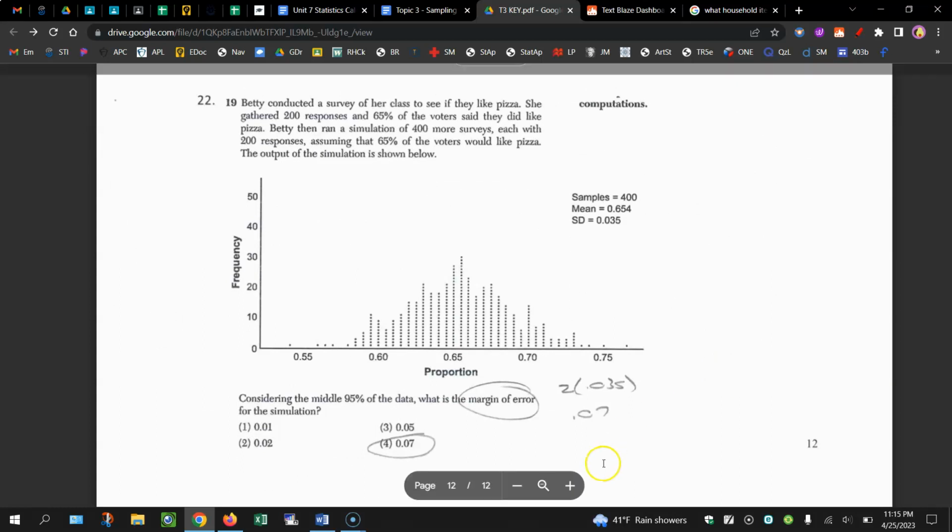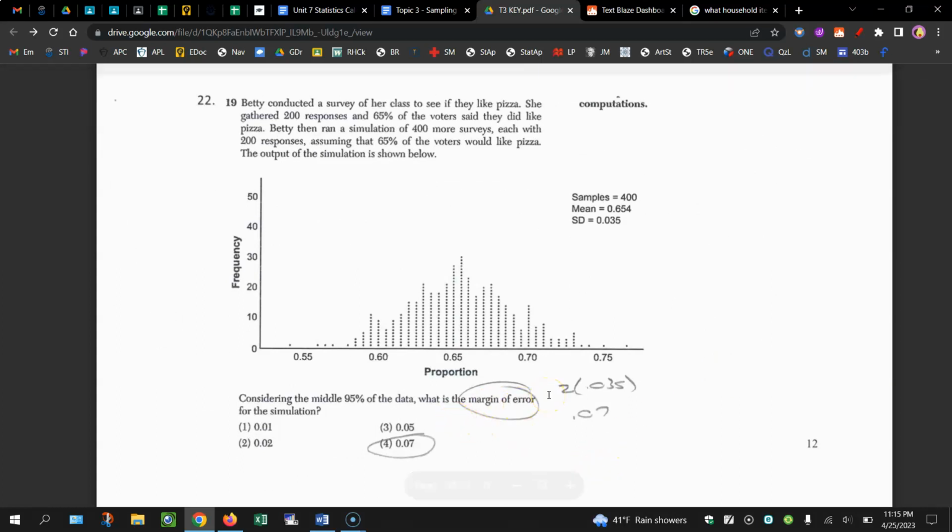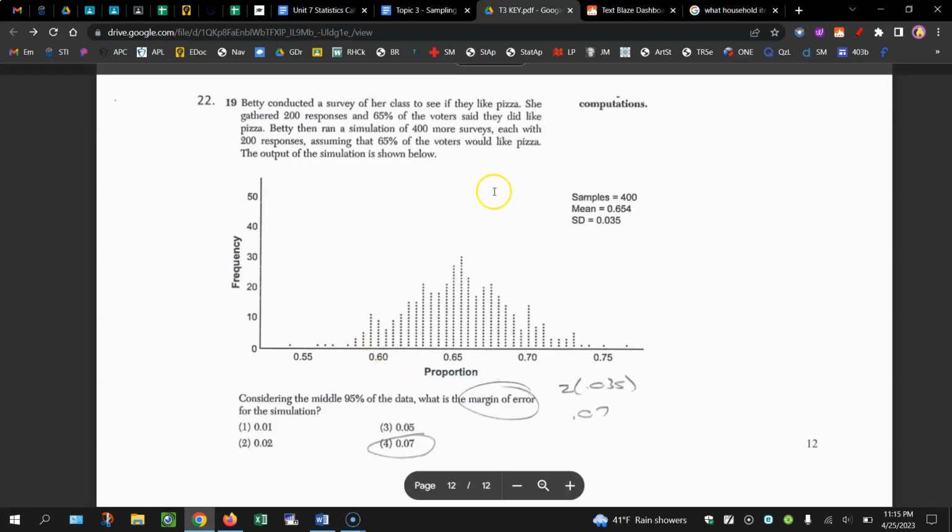Now we're talking about just the margin of error. So again, what would you need to go out to capture about 95% of the data? So if we do 0.01, if we went from like 0.64 to 0.66, because if we take the mean plus or minus 1%, that's not 95% of the data. 0.02, so if we go like 0.63 to 0.67, that's not enough. 0.05, 0.6 to 0.7, still not 95% in here.